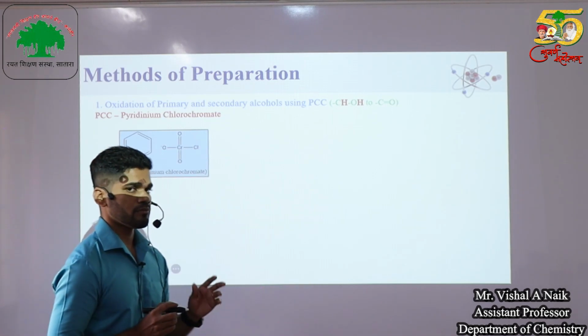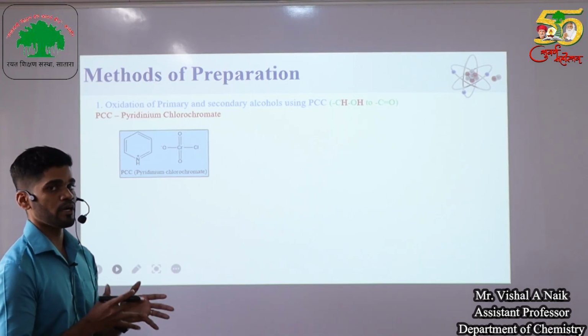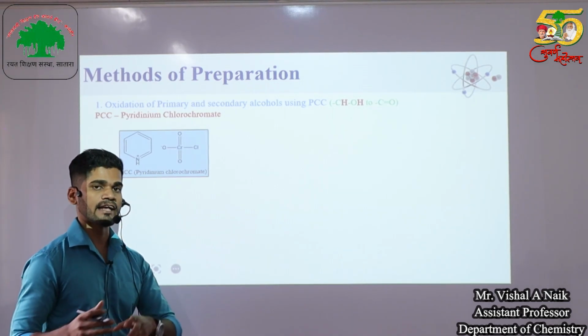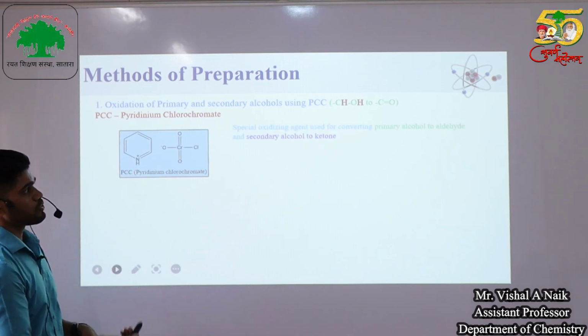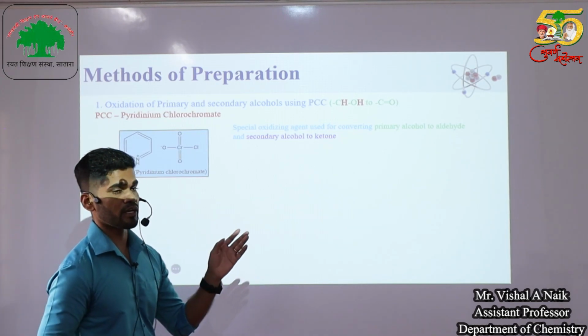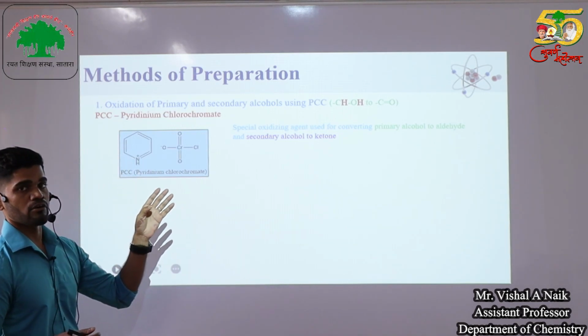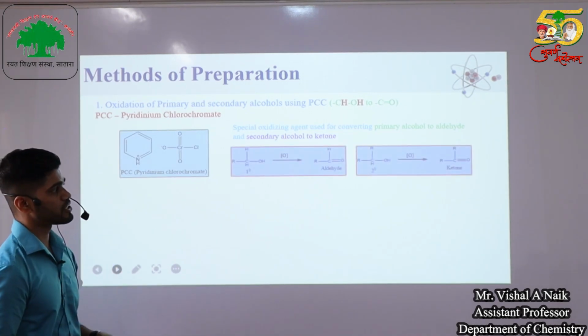That particular PCC is used to convert primary alcohols into aldehydes and secondary alcohols into ketones. So this is a special oxidizing agent which is used to convert primary and secondary alcohols into aldehydes and ketones. So this is a reaction.